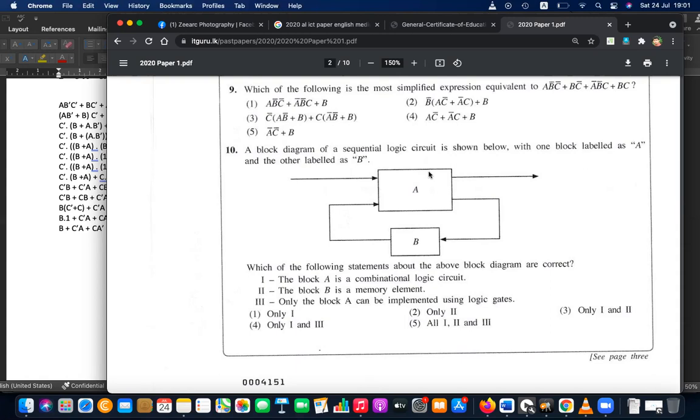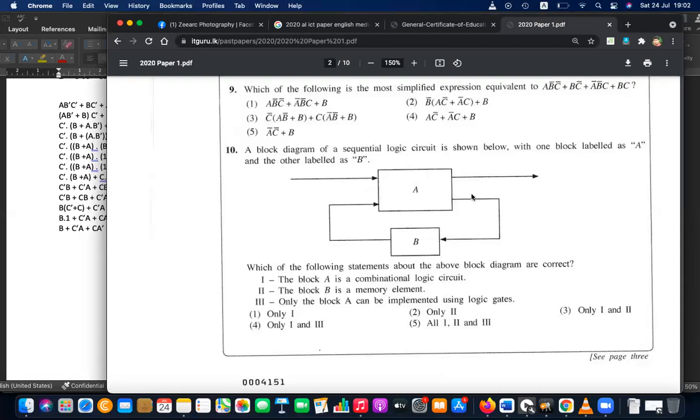Okay. The block diagram of the sequential circuit. Sequential means a memory circuit. And with one block labeled as A and the other labeled as B, they are asking which of the following statements is true about the logic diagram. Block A is a combinational logic circuit? No, it's not combinational, it's sequential, right?